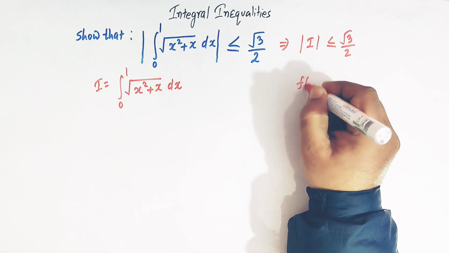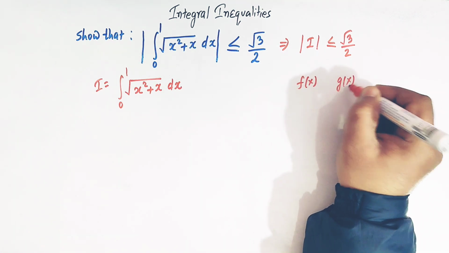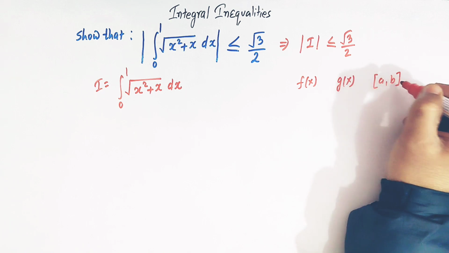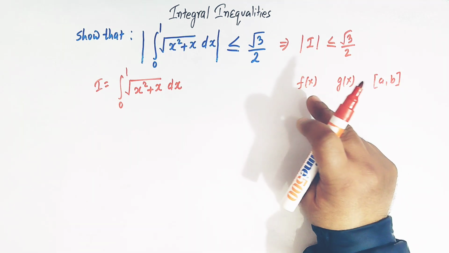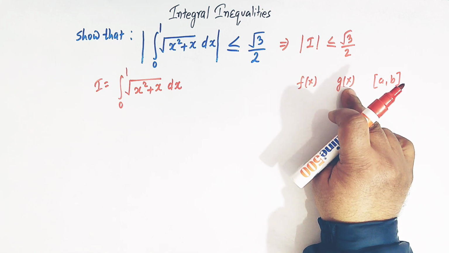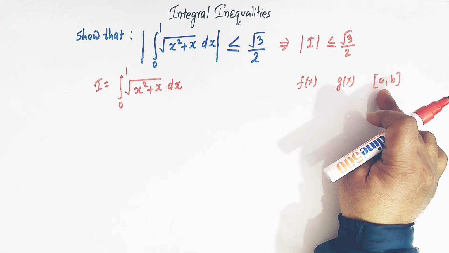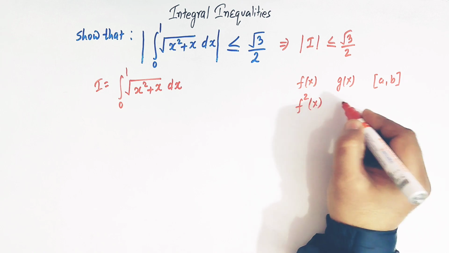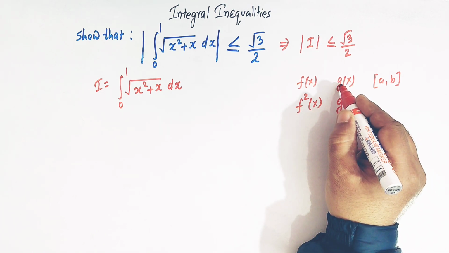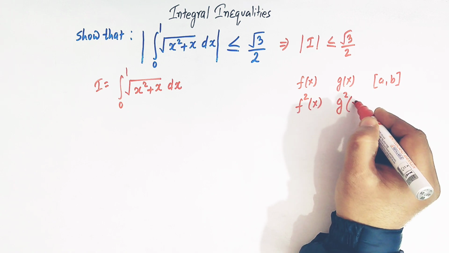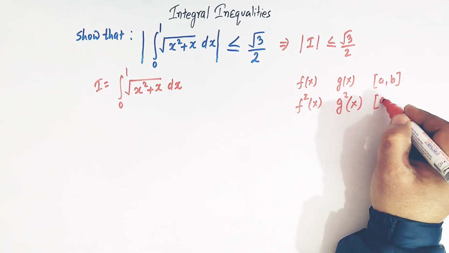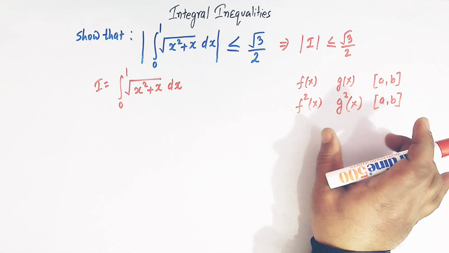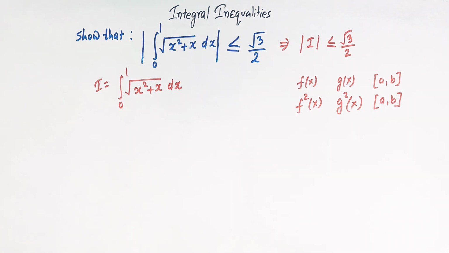See, if we have two functions, say f of x and g of x, which are integrable and continuous in the closed interval a comma b, and the square of f of x is also integrable, and similarly the square of g of x is also integrable in the interval a comma b, then we have a very nice result which is known as the Cauchy-Schwarz inequality, right?